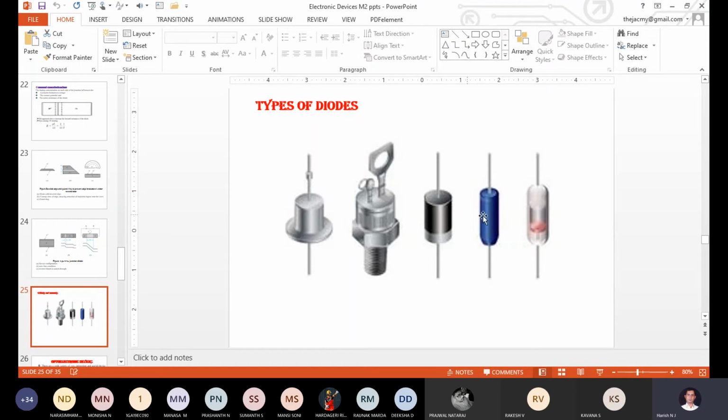So now just check it out very carefully. Which type of material they have used for the construction of these three types of PN junction diode. Just look at these three diagrams very carefully and tell me what is the difference in construction, material wise. I am asking. Material wise.